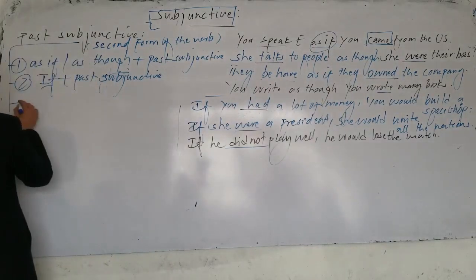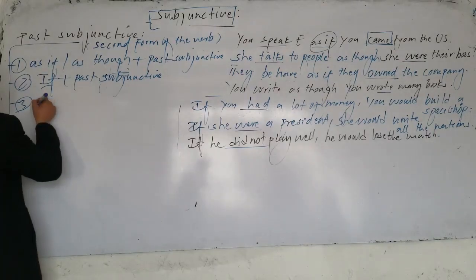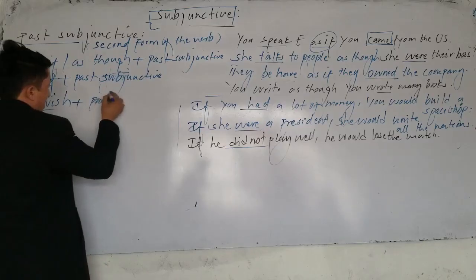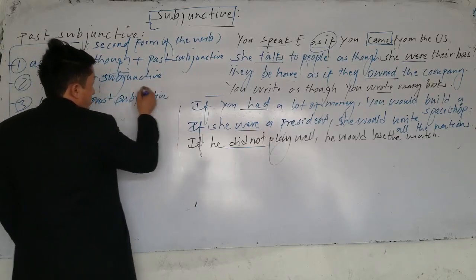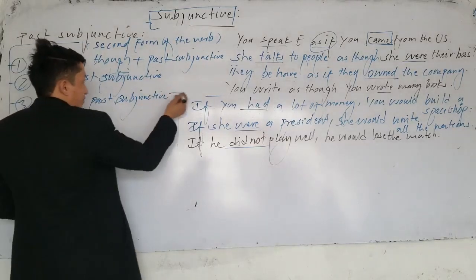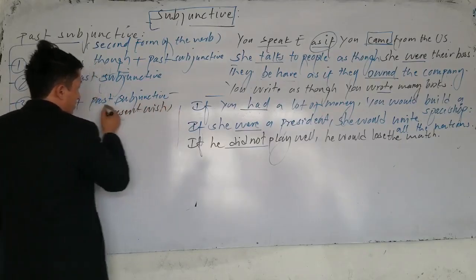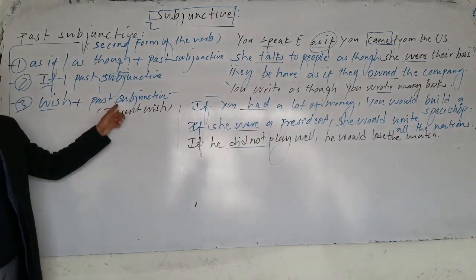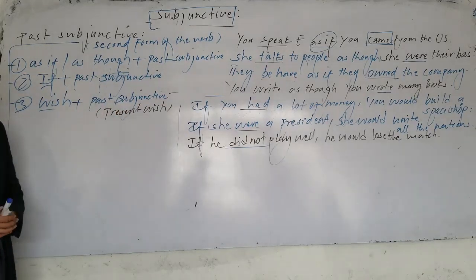Now this is the other one. The other structure, number 3. We can also use past subjunctive in which clause? After which can we also use past subjunctive? When we talk about what? When we talk about wish. When we talk about present wish, what structure do we use? We said wish plus past. We say simple past. Okay, now we don't have to say simple past. What do we say? Past subjunctive.